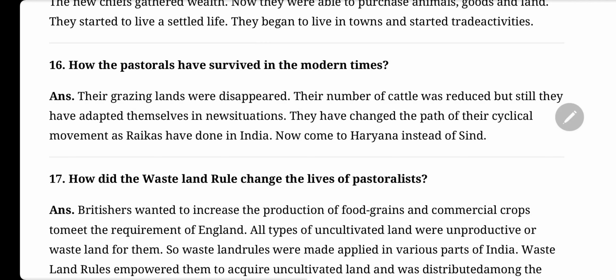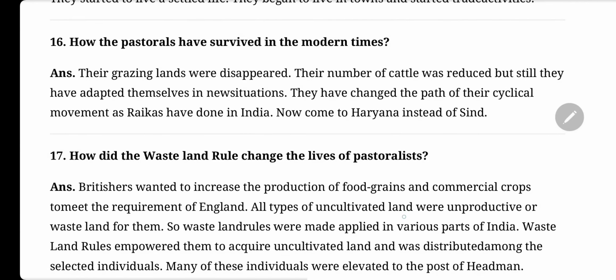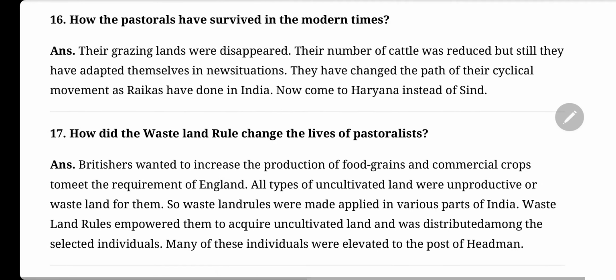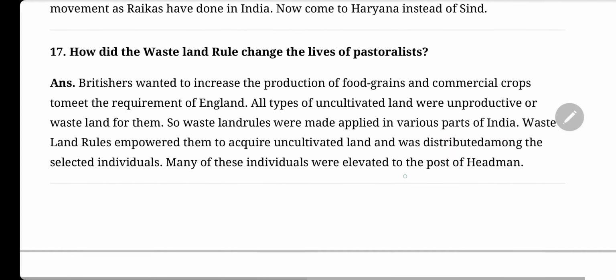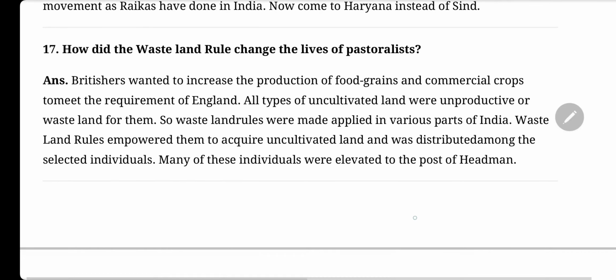Their number of cattle was reduced, but still they have adapted themselves in new situations. They have changed the path of their cyclical movements, as Raikas have done in India, now coming to Haryana instead of Sindh. How did the Wasteland rules change the life of pastoralists?